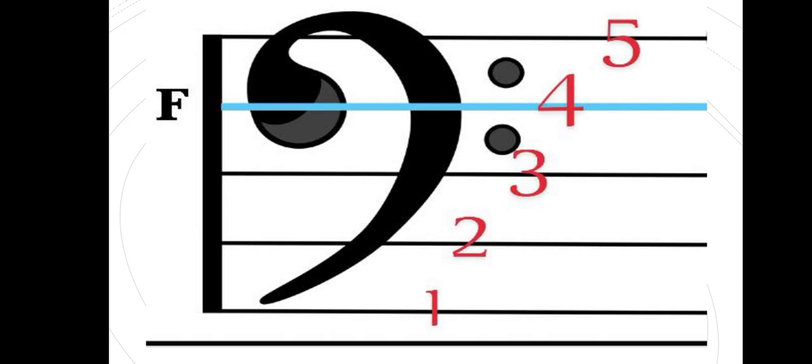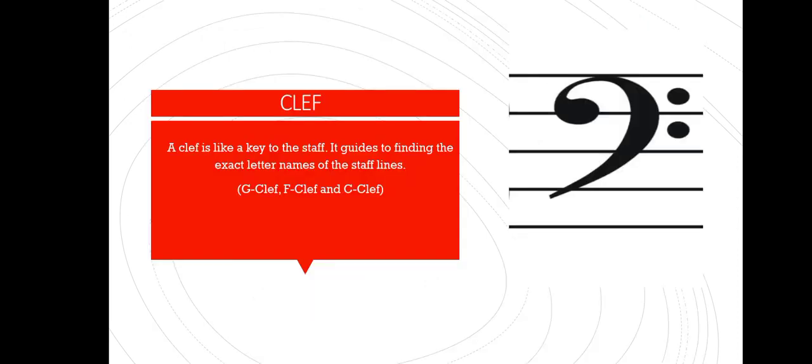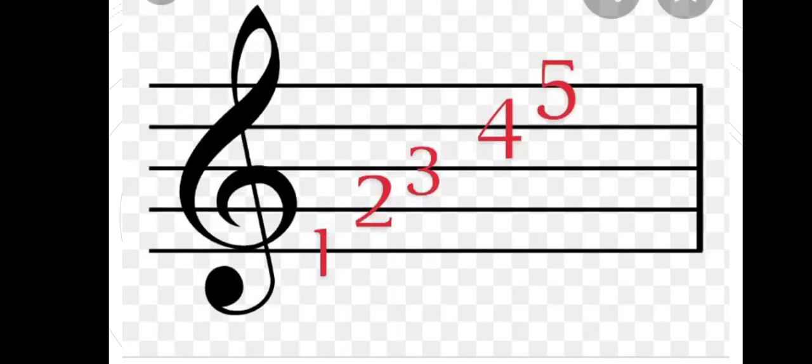So let's continue. We can look at this term called clef. A clef is an English term. It comes from the Italian word clavis. Clavis in Italian means key, like the opening of something. So here we are going to say that a clef is like a key to the staff. The 5 lines are the staff. So the clef acts like a key to the staff. It guides us to finding the exact letter names of the staff lines. We have first looked at the numbers of the lines here.